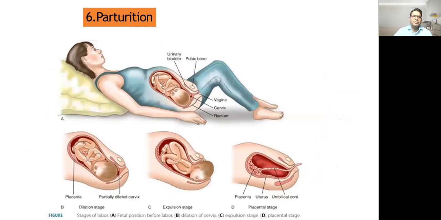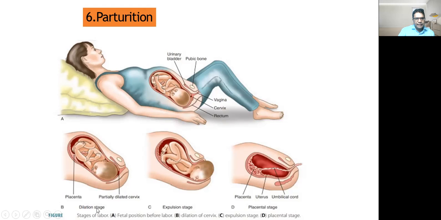So next is what? Parturition. As soon as the term is completed, there is a pain called labor pain. Because of this labor pain, the baby is expelled out. If we see this diagram, the baby's position is head toward the vagina. The parturition takes place in three different stages. This is the position of the fetus before the labor.